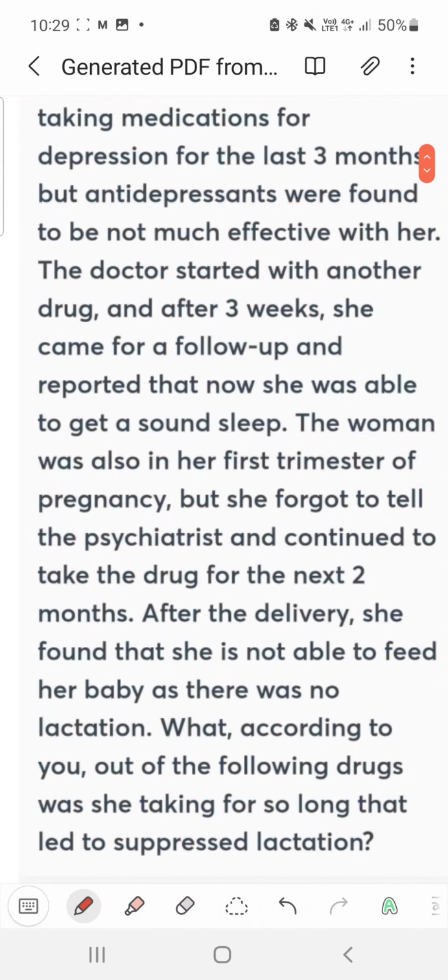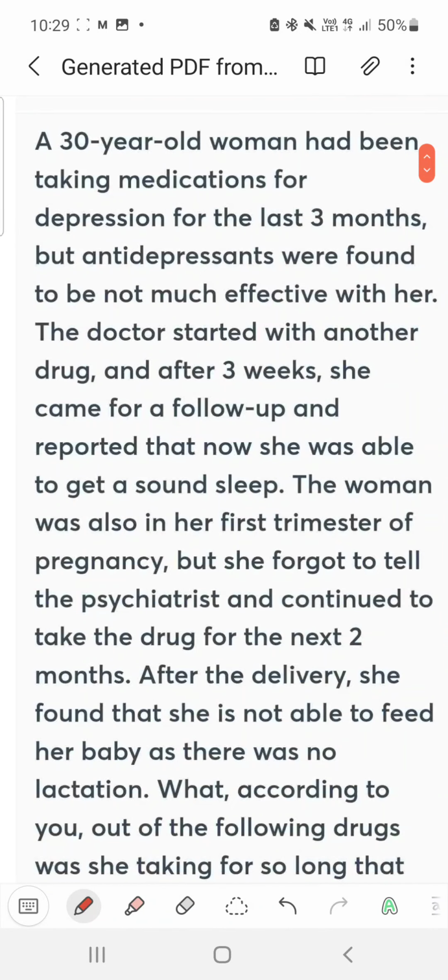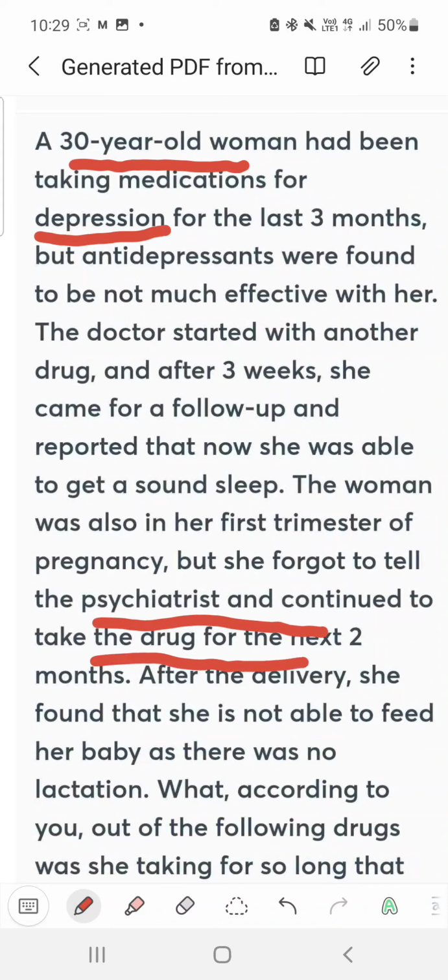Then next, this question is about a 30-year-old woman. She's taking medications for depression, and after the delivery she forgot to tell the psychiatrist and continued to take the drug, even in pregnancy.